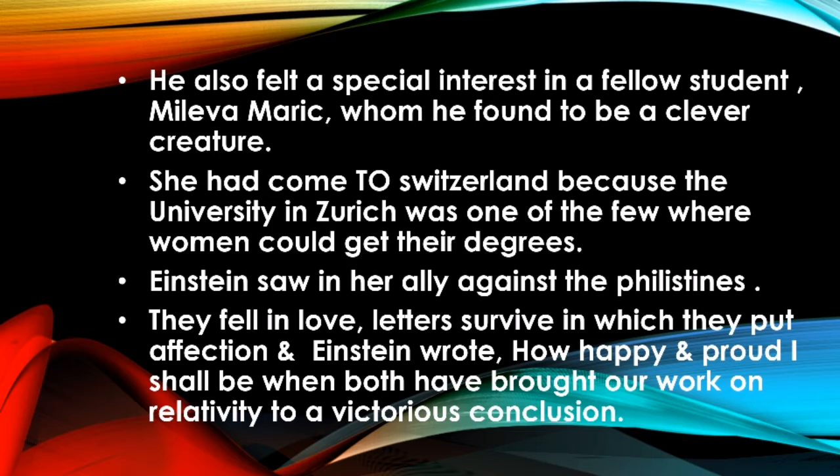Okay, they fell in love. Letters survive in which they put their affection, and Einstein wrote. So basically, they fell in love, they wrote letters to each other, and Einstein once wrote, "How happy and proud I shall be when we both have brought our work on relativity to a victorious conclusion." So एक दिन उन्होंने क्या लिखा, that we would be so happy and proud if we both come together, we'll work hard on our theory of relativity, जिस पे वो work कर रहे थे, and make it a success. This shows that they both were devoted to each other, right? They wanted to succeed together.